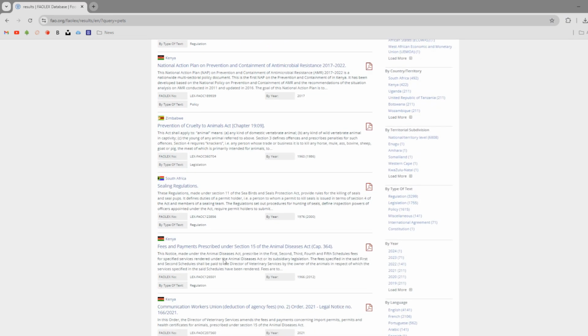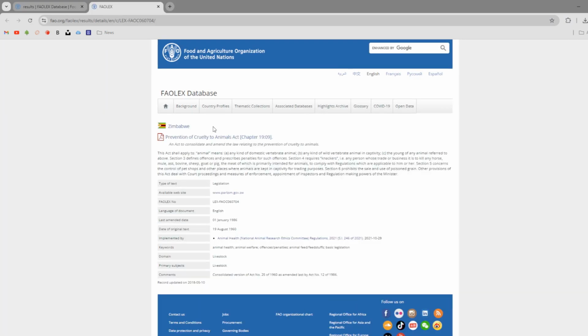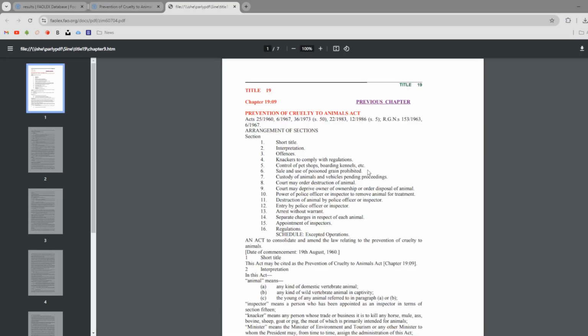On Fowlex, you can browse laws by topic, or you can run a keyword search. For example, we might search for laws from all African countries that mention pets.